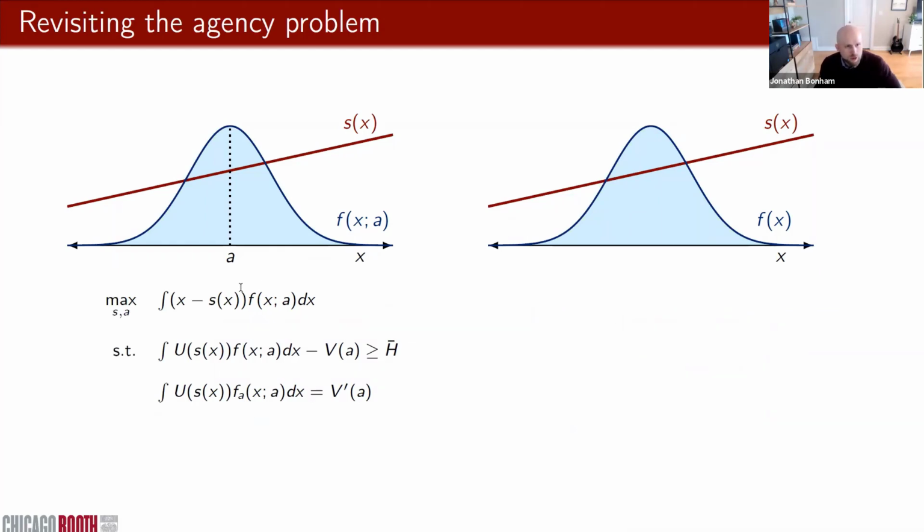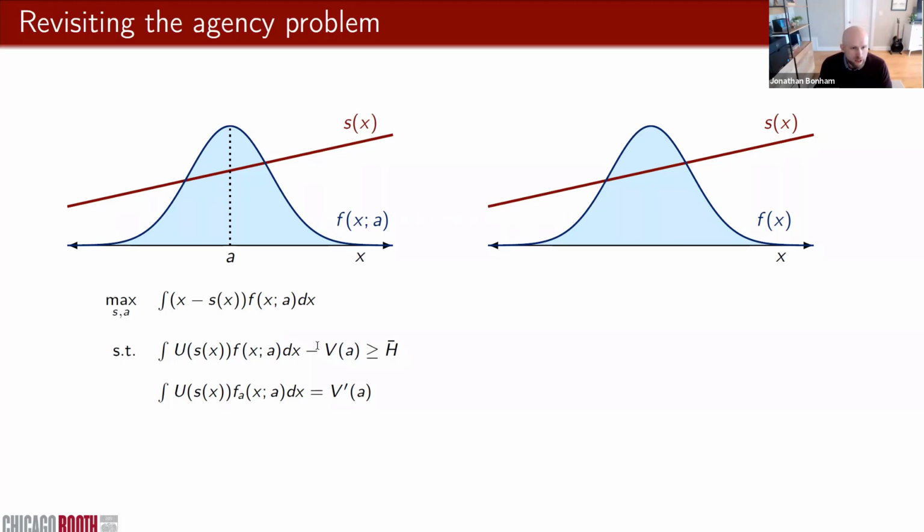All right, let me move on to the principal's program now. Under the classical approach, the principal is going to design a contract and propose an action to maximize her expected surplus, subject to a couple of constraints. The participation constraint ensures that the agent is willing to work for the agency.